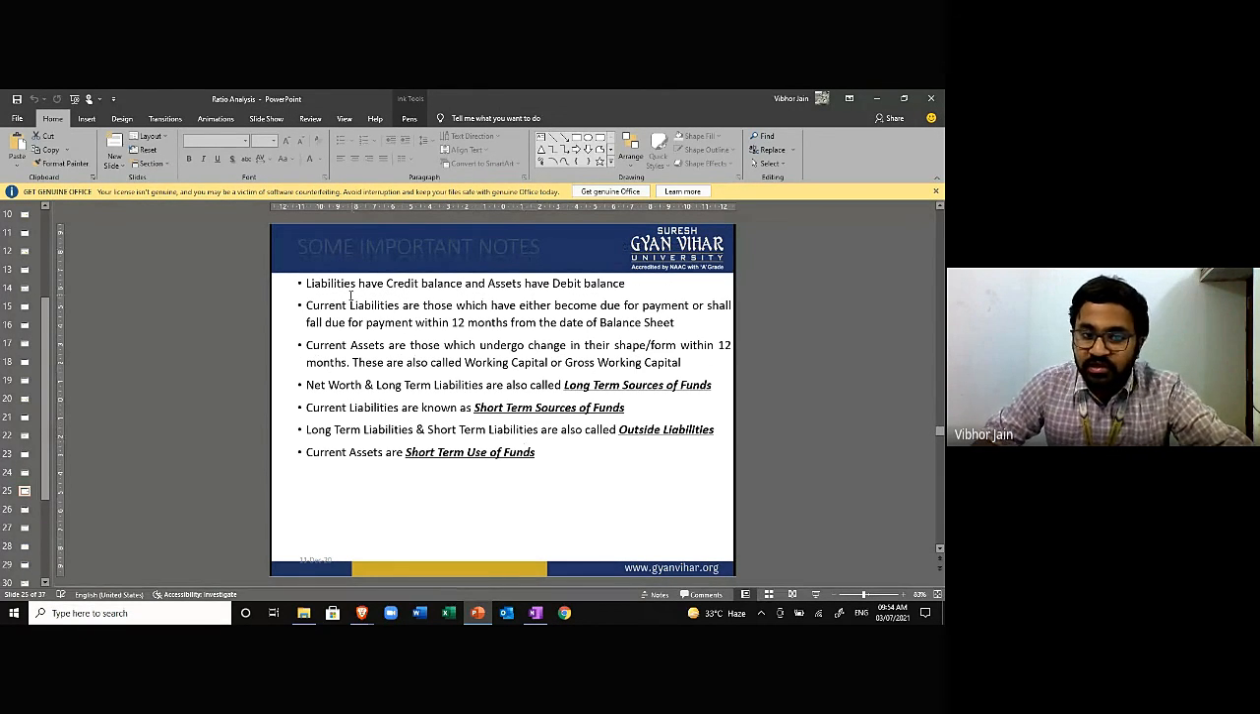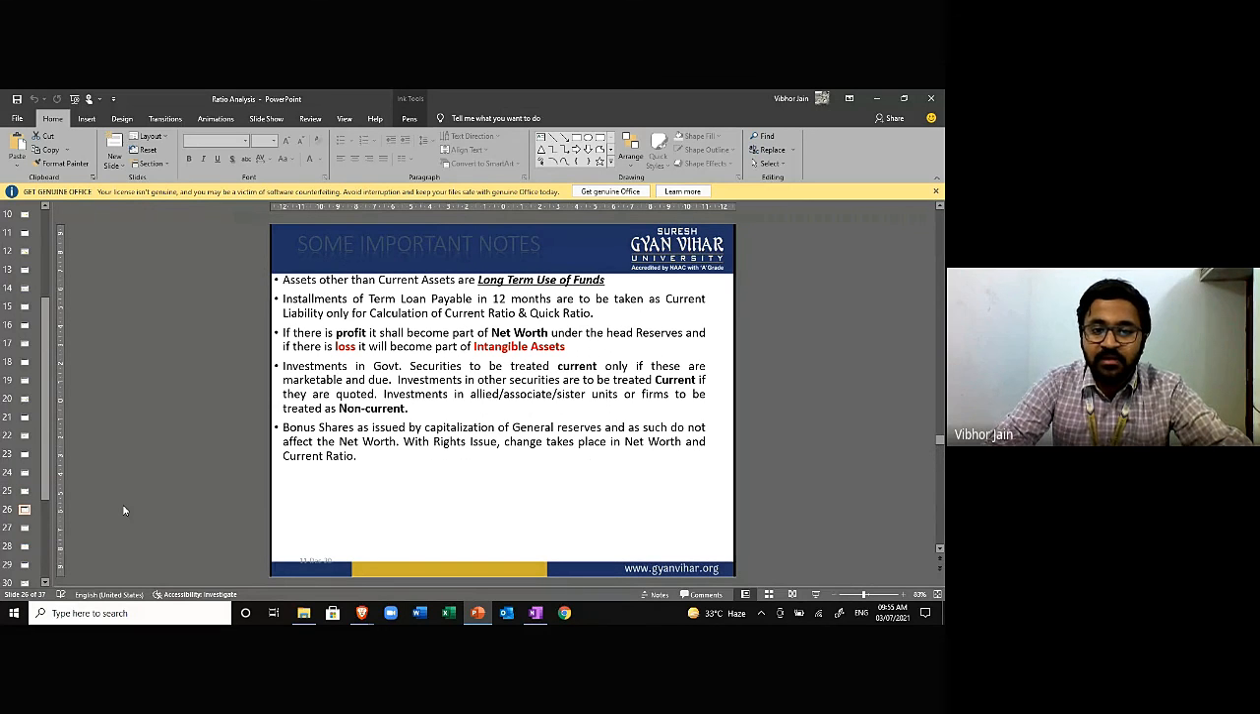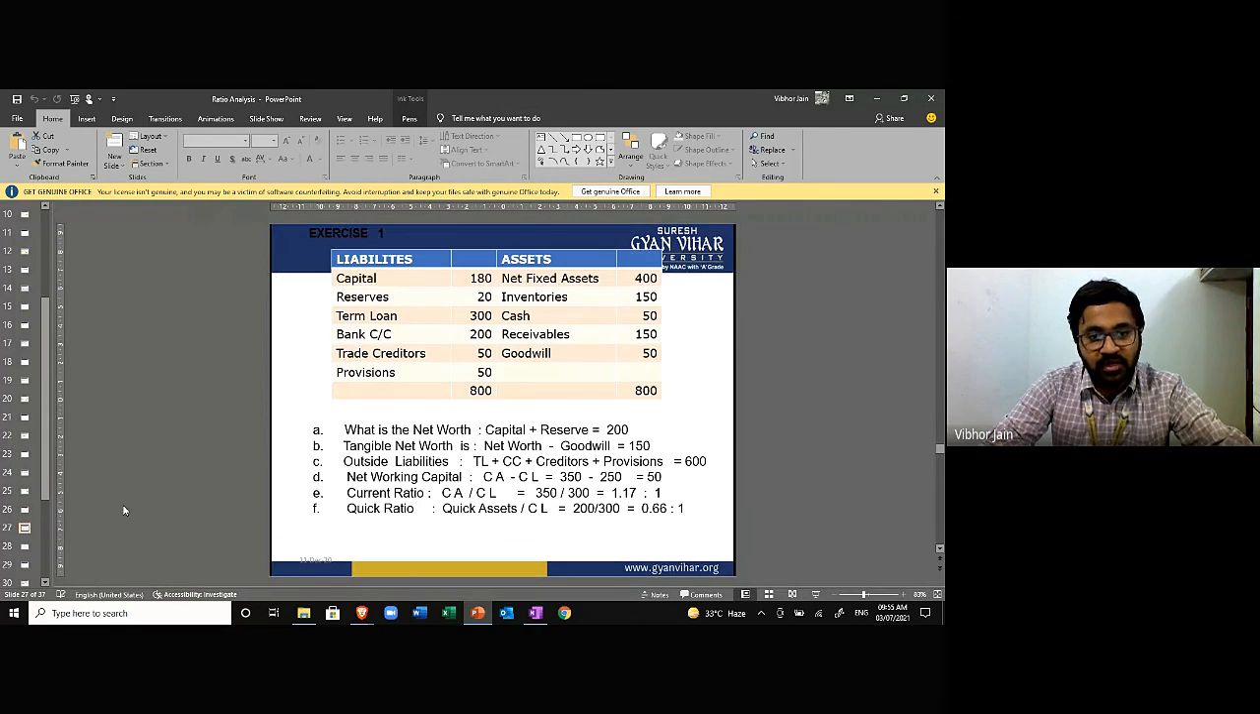Next, important notes: liabilities have credit balance, assets have debit balance. Current liabilities are those which have become due for payment or shall fall due for payment within 12 months from the date of balance sheet. Current assets are those which undergo change in their shape or form within 12 months. They are also called working capital or gross working capital. Net worth and long-term liabilities are also called long-term source of funds. Current liability, short-term. This is very easy. You can read all this. Is there any problem? You can ask me.